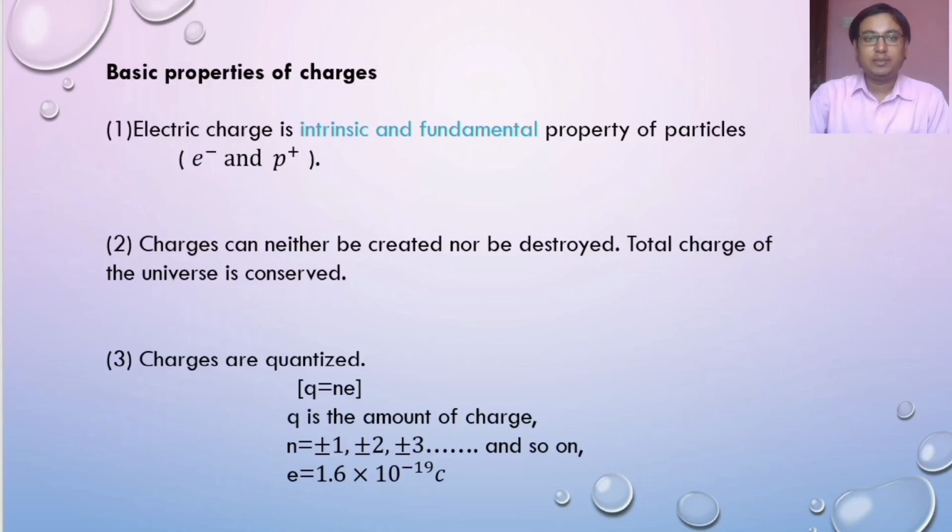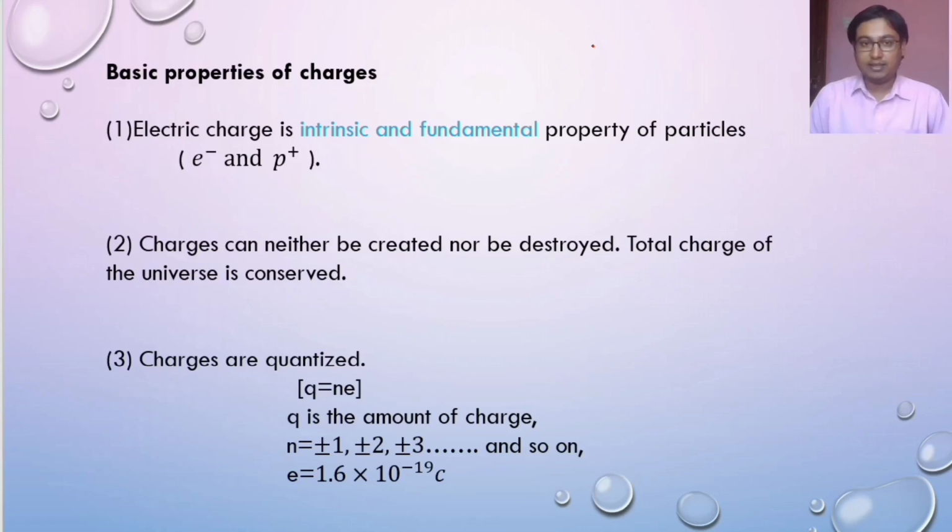Now let us see the basic properties of charges. Electric charge is an intrinsic and fundamental property of particles like electrons and protons. When we say intrinsic and fundamental property, what does that mean? Intrinsic property means a property that an object or a thing has of itself independently of other things. The fundamental property of a substance is the property which depends on the body and does not change due to any physical factor.